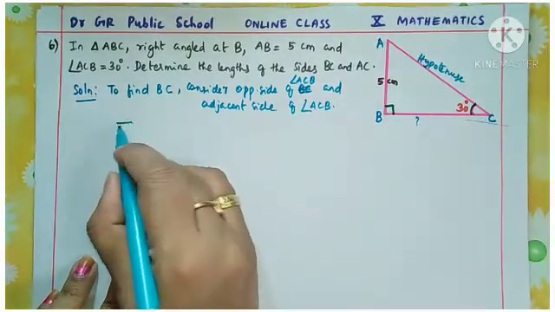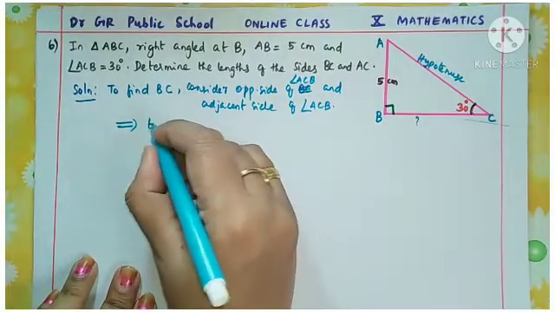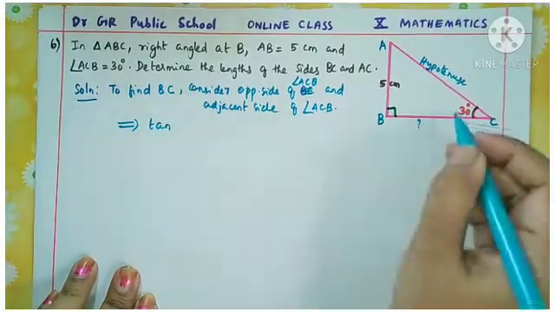So that implies tan of this angle, 30 degrees.